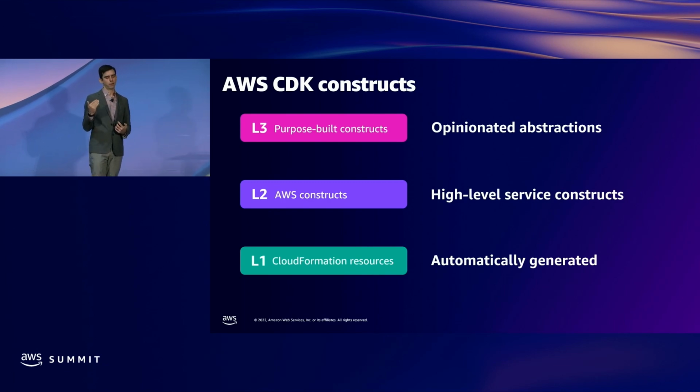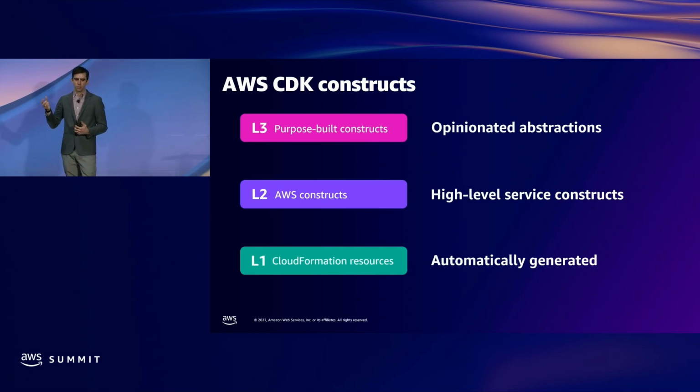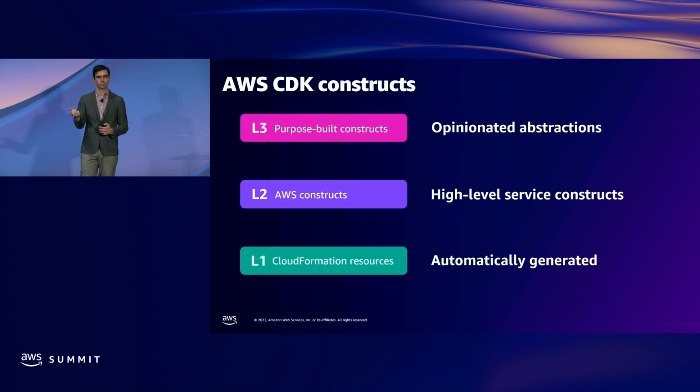The next level of constructs is the level 2 constructs. These are being authored by AWS teams to give you a more native, a more natural view of what the resource you're working with is. So they include a lot of convenience methods to make it efficient to work with a particular resource.